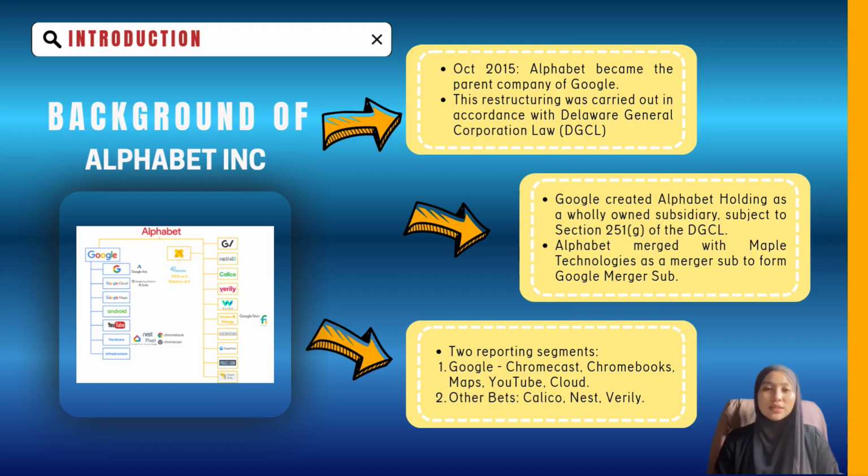Additionally, the business has been divided into two reporting segments. The first one is Other Bets, and the second one is Google. Google includes hardware items like Chromecast, Chromebooks, and also Nexus, as well as search, ads, commerce, maps, YouTube, cloud, Android, and also Chrome. Access or Google Fiber, Nest, Verily, and also other projects were among the Other Bets.